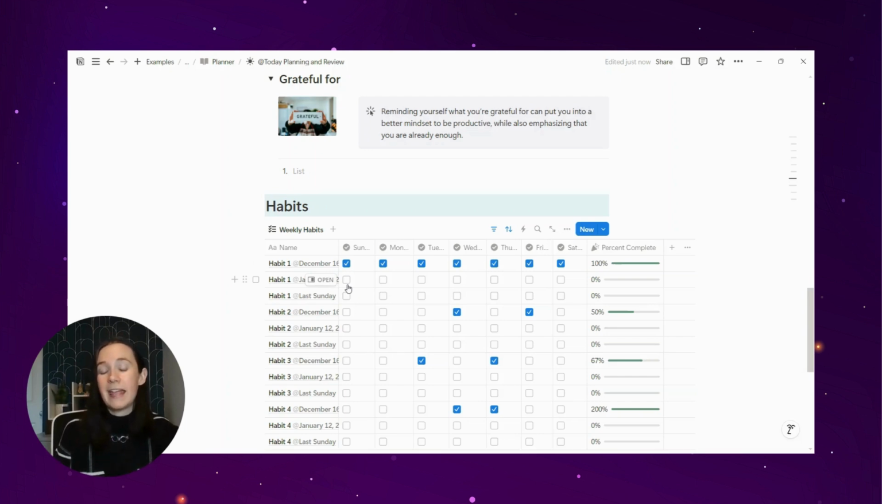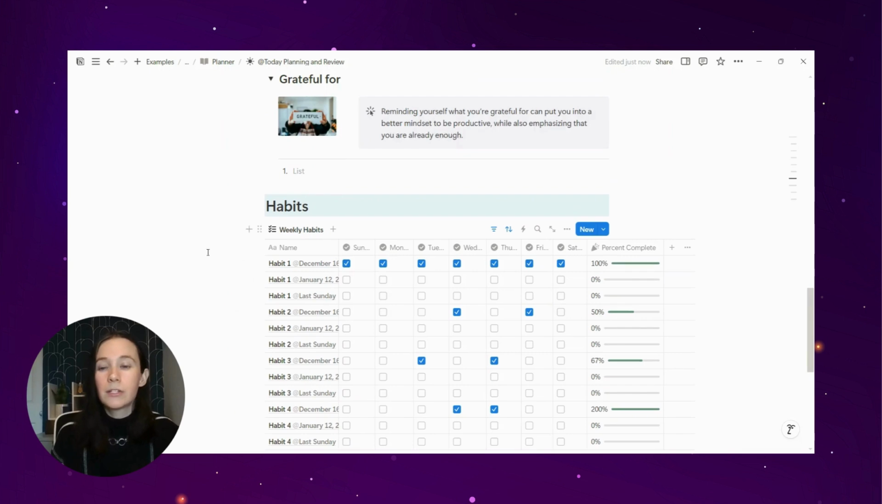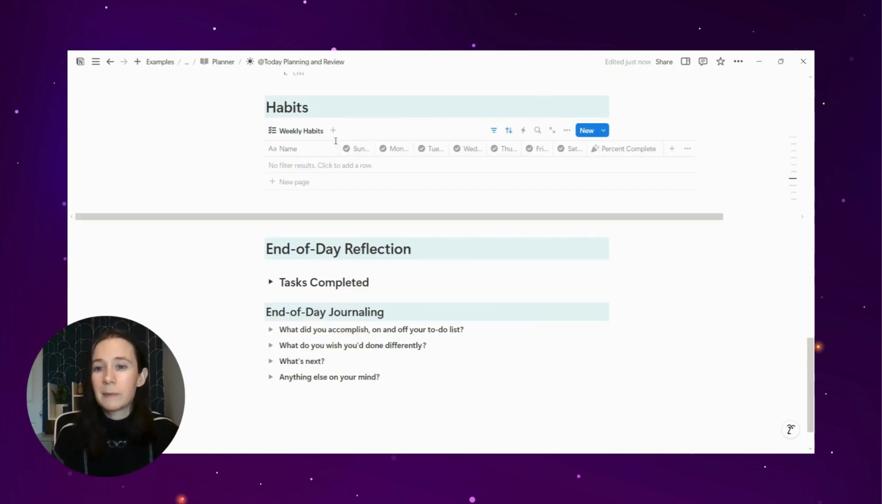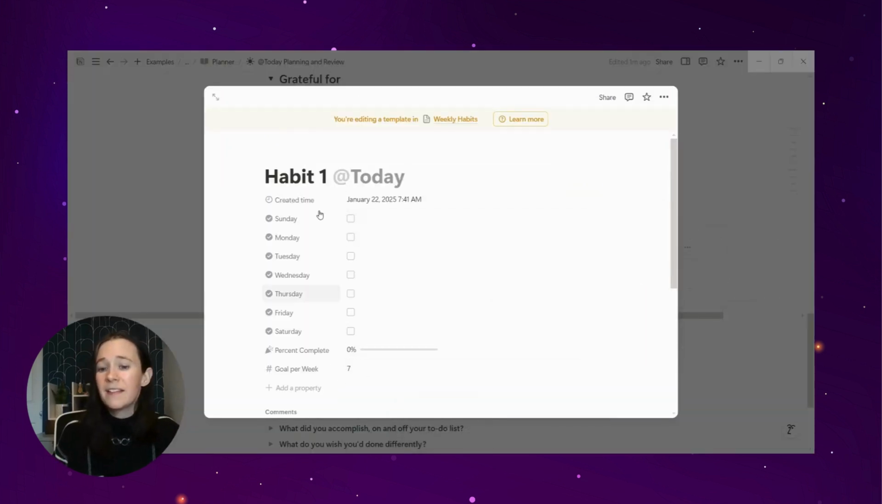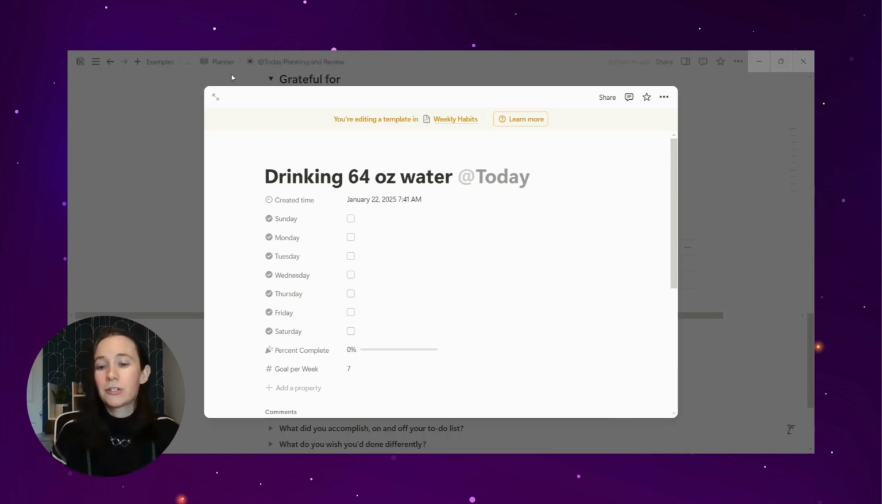I wanted to find a way to track habits that, again, would be simple with a really low barrier to entry. So I would go through when I get this and I would select all of these and delete them, go through, edit habit 1. This goal is automatically set for a goal of 7 per week. So let's say that that's drinking 64 ounces of water because that's something I should do every day.